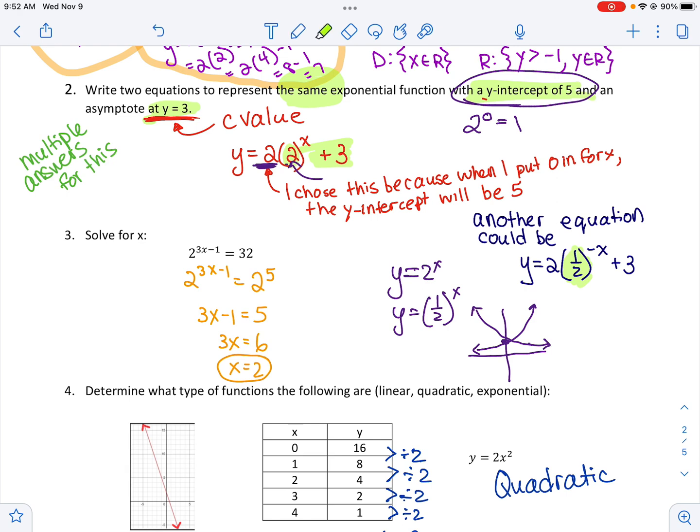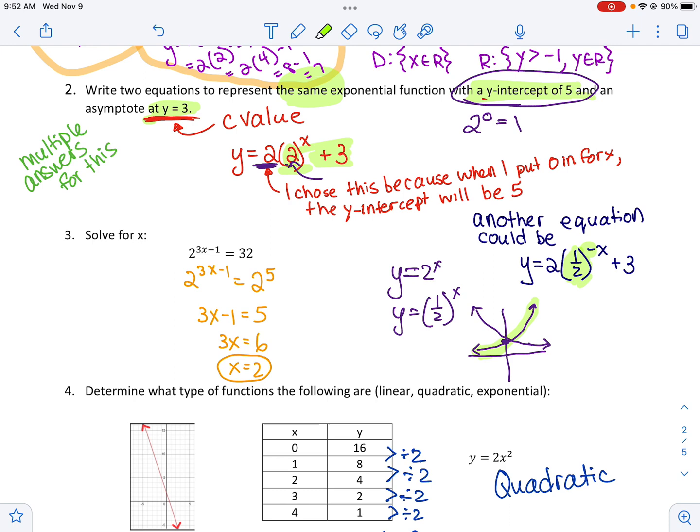So by making this base a half and then applying a reflection in the y-axis, that allowed them both to look like this highlighted one. So that was a cool thing to do. If you would have used the base of 3, you would have had to use 1/3 in your other equation.